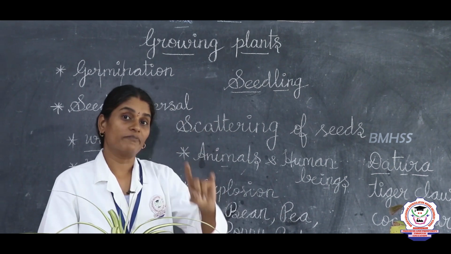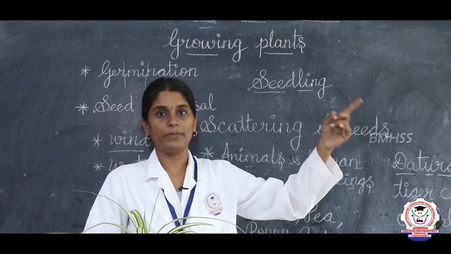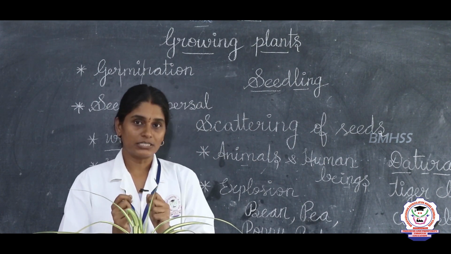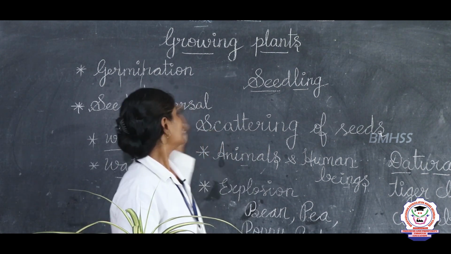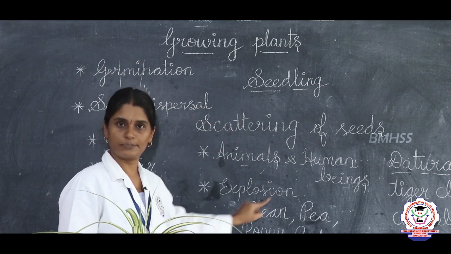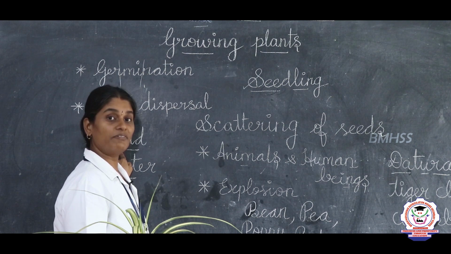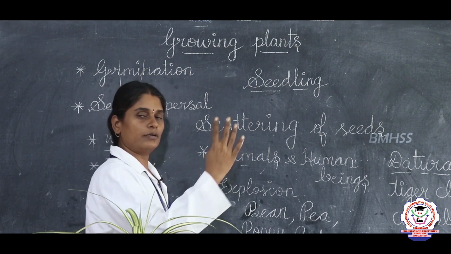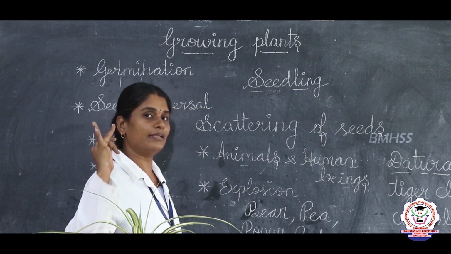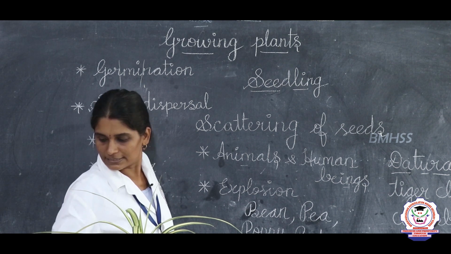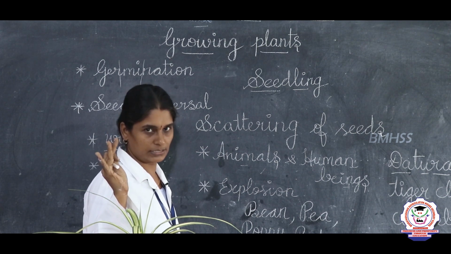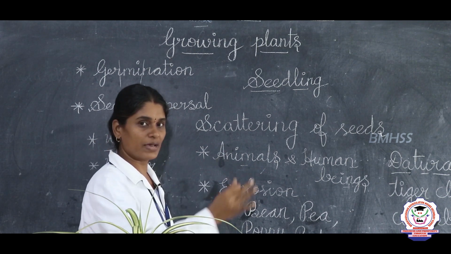And then seeds are very important to disperse, to get proper sunlight, air, water and warmth. So that is why seed dispersal is very important. This dispersal is happening because of many agents. So these are called agents of dispersal. So by wind, what are the seeds it will disperse? Maple seed, dandelion seed, and then what? Cotton seed. I showed you the cotton seed, right. So cotton seed, maple seed and dandelion seed, okay. These three seeds are dispersed by wind.